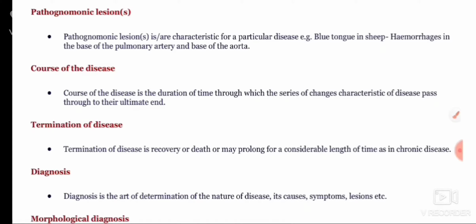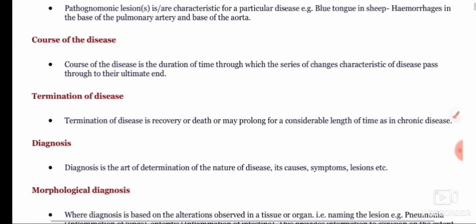We can confirm that the animal is affected with a particular disease only by using the pathognomonic lesions. Therefore, they are characteristic for a particular disease.